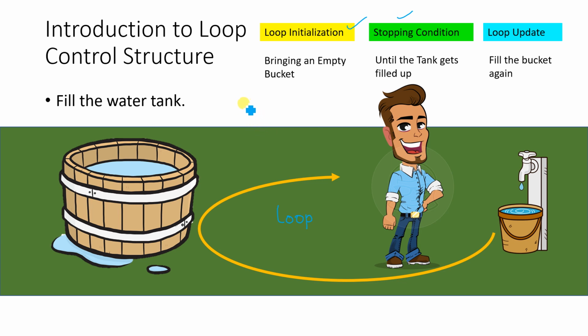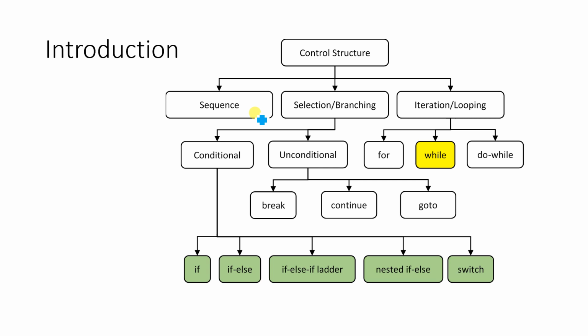Now to implement this control statement, we have three techniques that I have already told you. Generally the entire control statement is divided into these parts, and we have already discussed this, so no need to explain it again. So we are here in the iteration or looping part. All these techniques represented with the green colored boxes have already been discussed. Now we are here, the loop control statement, and we are going to discuss the while loop. So let's begin the discussion of the while loop.